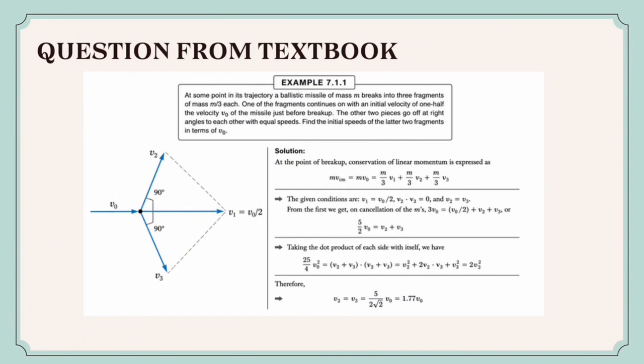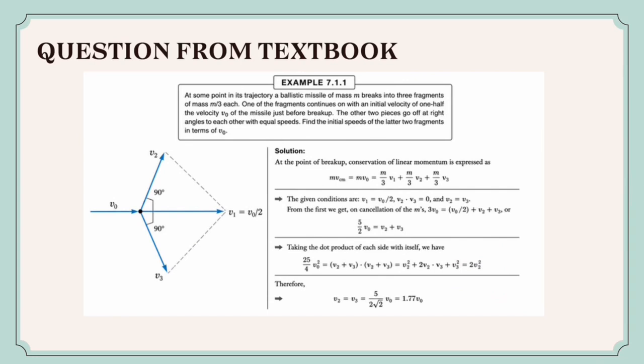Then, the equation will become 5/2 v0 equals v2 plus v3. Next, we can take the dot product of each side with itself. That means 5/2 v0 times itself will become 25/4 v0 squared. For the right-hand side, v2 plus v3 times itself will become v2 squared plus 2 v2 dot v3 plus v3 squared, and it will become 2 v2 squared.